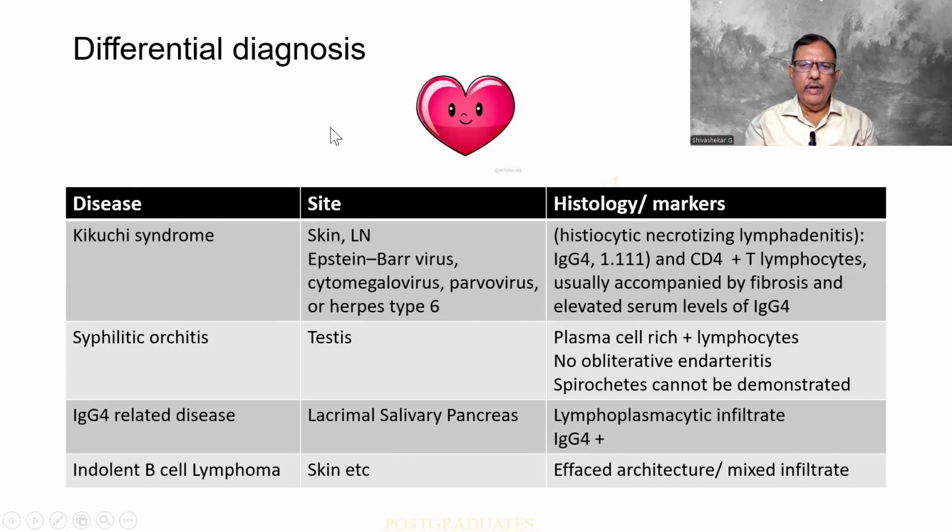This again is a differential diagnosis. This gives a beautiful list of the diseases. Kikuchi's or a syphilitic orchitis, IgG4, and indolent B cell, which can be a pseudolymphoma, eventually going in for a lymphoma. And these are all the various sites where they occur, and the histological markers. Kindly make a note of them and learn them by heart.